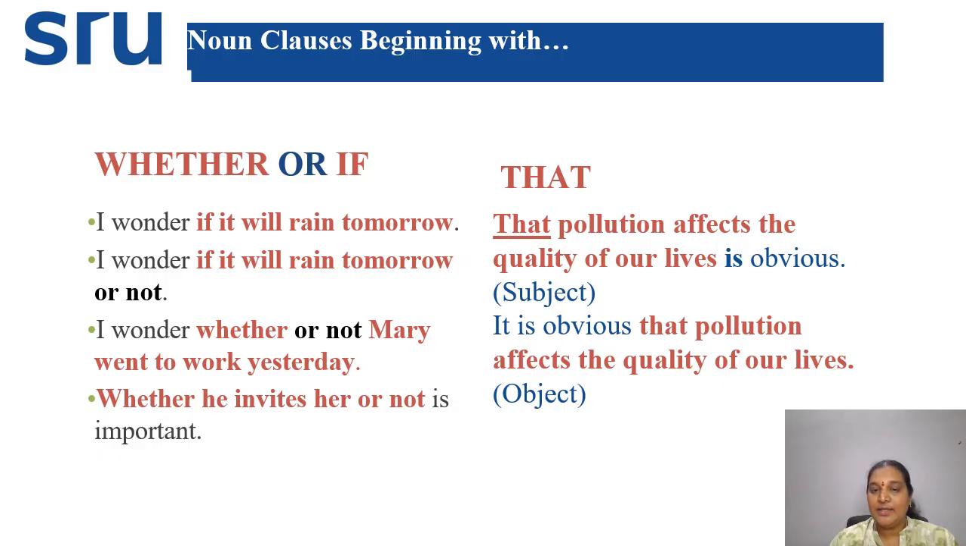So in this particular sentence, it is acting as a subject. That pollution affects the quality of our lives. What is obvious? That pollution affects the quality of our lives is obvious. And the next one is, it is obvious that pollution affects the quality of our lives. In this particular sentence, it is acting as an object. So noun clauses can act as a subject in the sentence, and they can act as an object in the sentence. So this is about noun clauses.